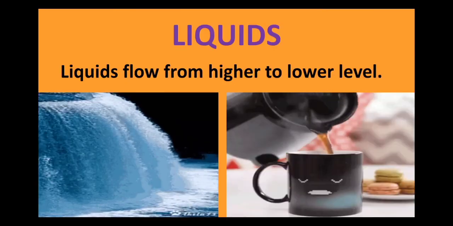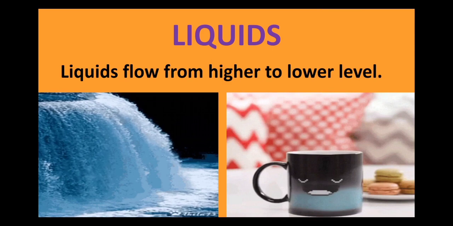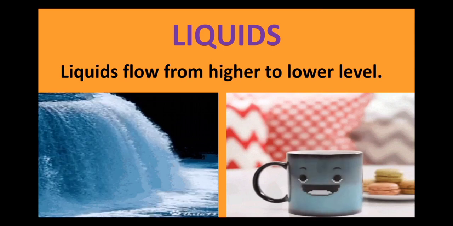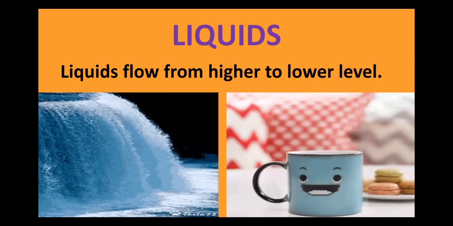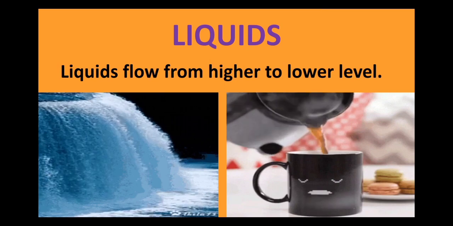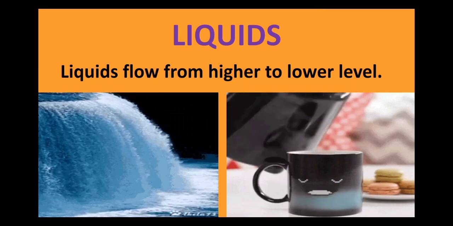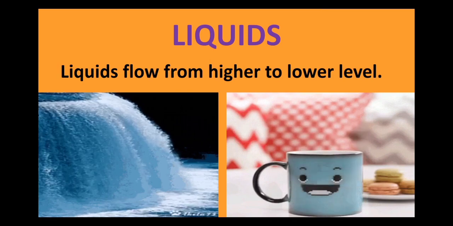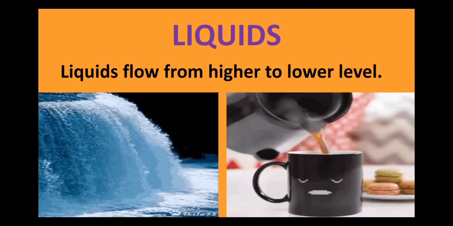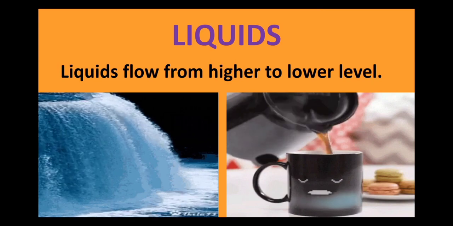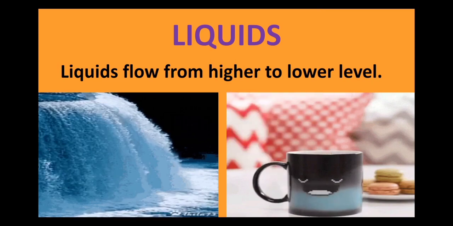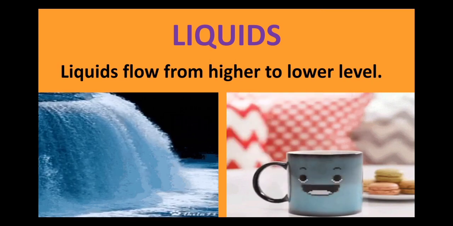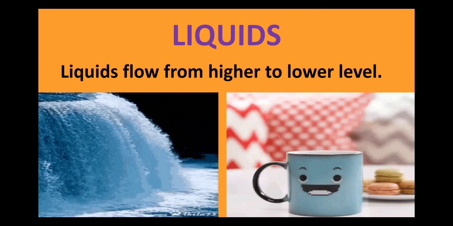Next property is that liquids flow from a higher to lower level. Have you ever seen a waterfall? How does the water really fall? The water falls from a higher level to a lower level. While you're pouring tea or coffee in your mug, the mug is kept at a lower level. However, the teapot is kept at a higher level.